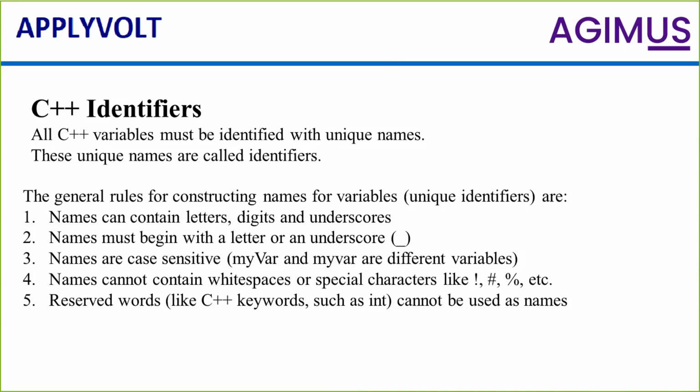The compiler will understand C++ uppercase and lowercase in a different way. Uppercase is nothing but capital letters. For example, my computer: if you write this in capital letters, then the compiler will understand it in a different way. And my computer, if you use it in lowercase or with an underscore, then it will be treated as a different name. Why is it going to take it as case sensitive? You need to understand that.